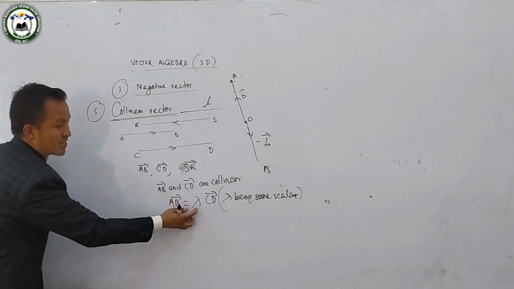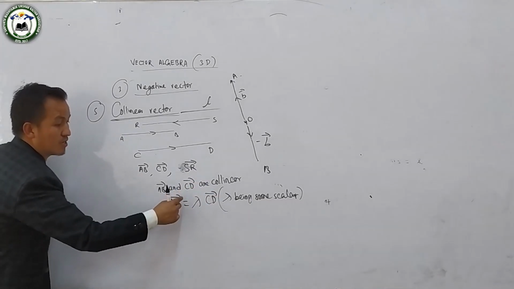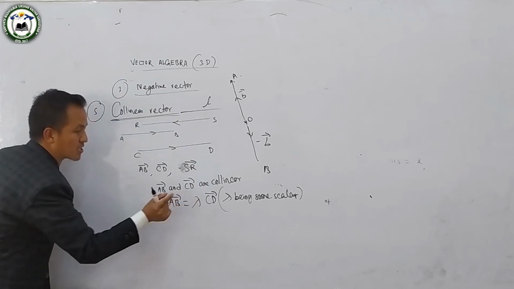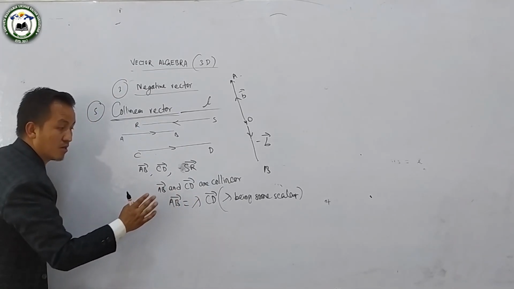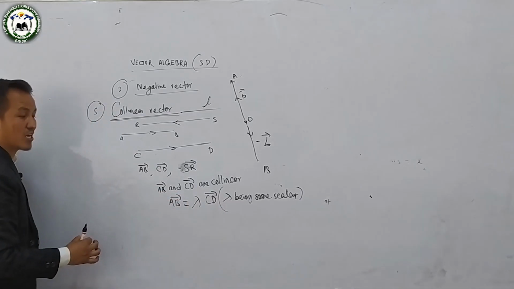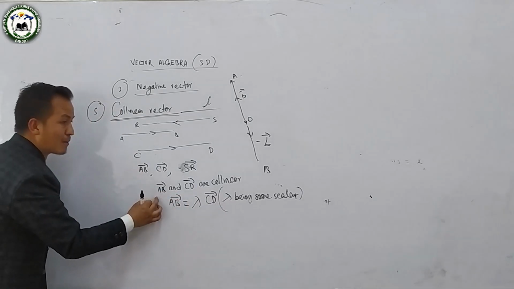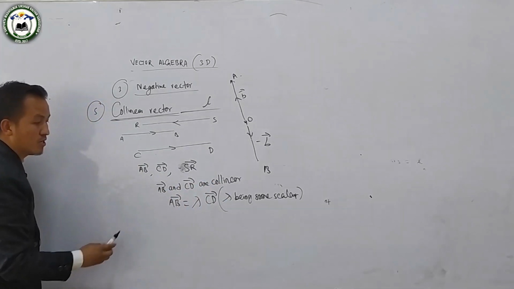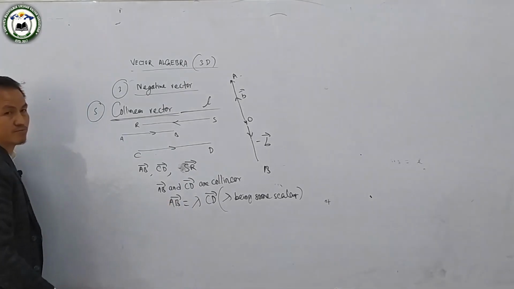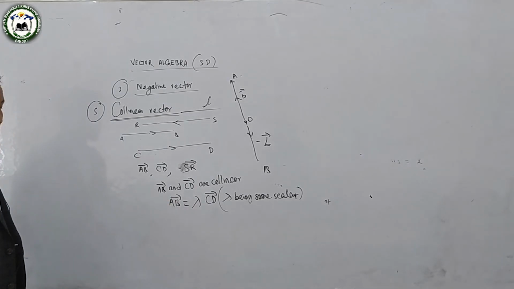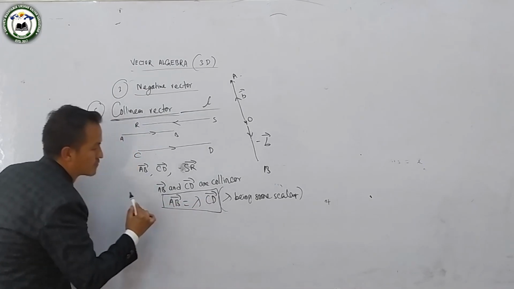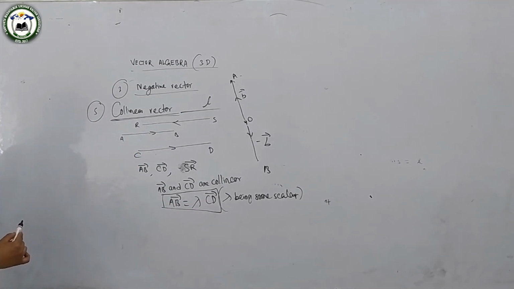Lambda is some non-zero scalar; when multiplied by lambda, the magnitudes become equal. So if vector AB and CD are collinear, vector AB can be written as lambda times vector CD.